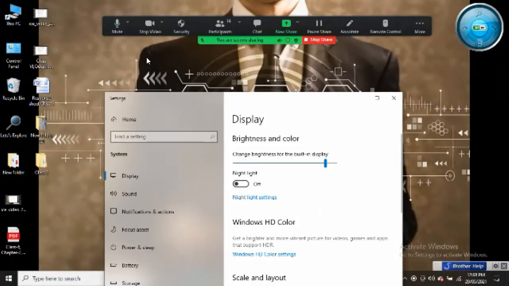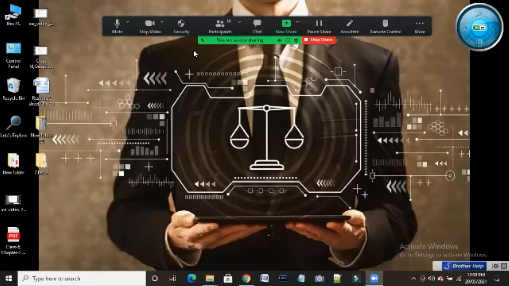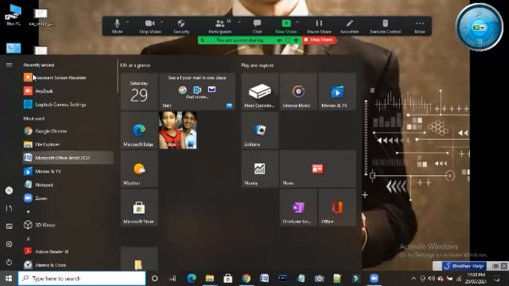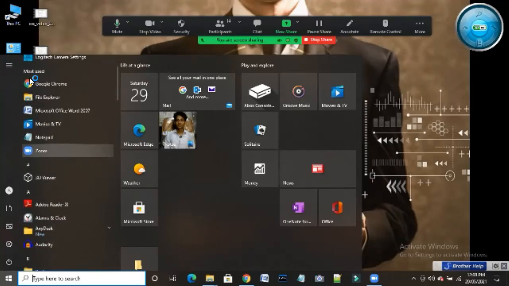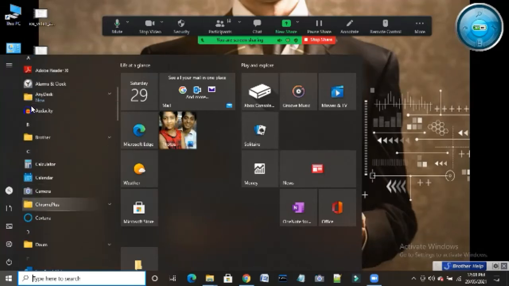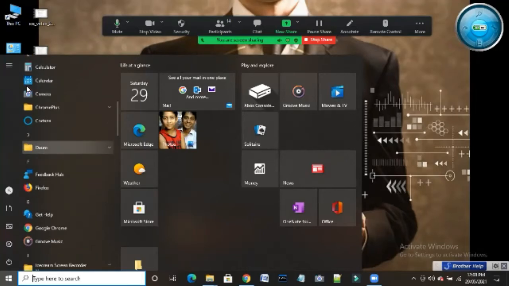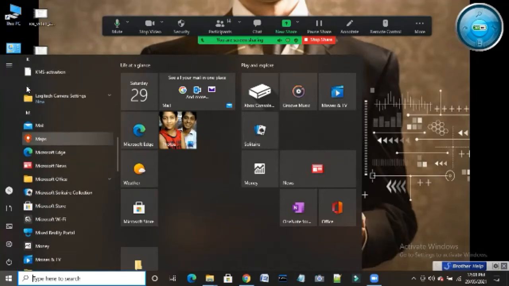Next, you will see the Start menu. When you click the Start menu, you will get all the applications I have installed here: Microsoft Word, Notepad, Zoom. With the help of this only, I am doing the live class. And there are many things in my laptop because I am also doing editing work for the YouTube channel.